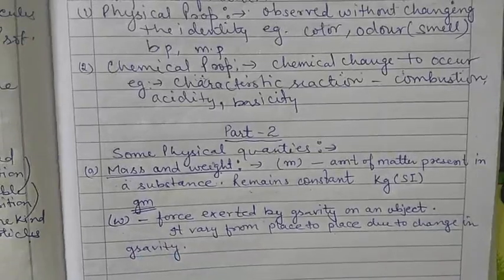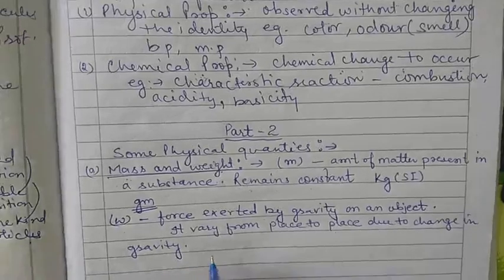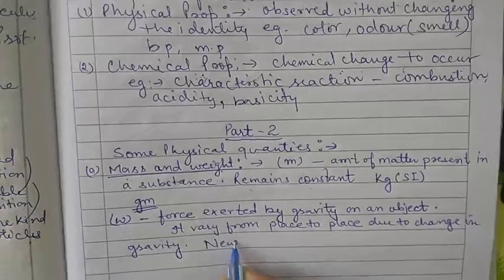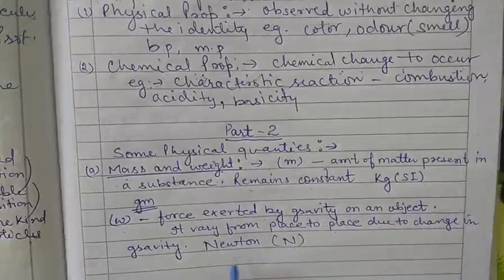And the unit of weight is the Newton, or capital N.